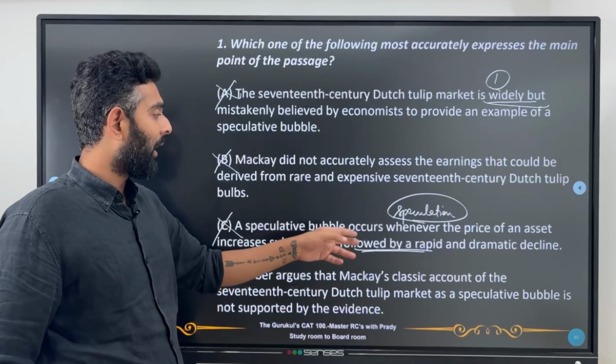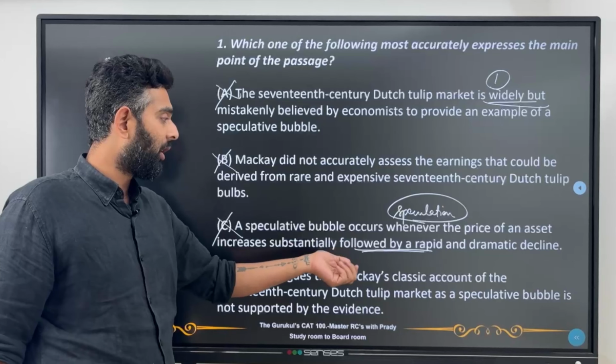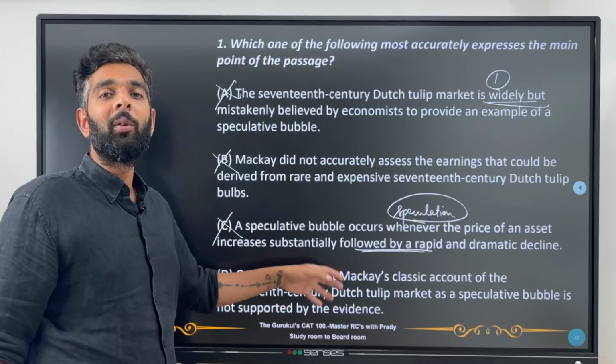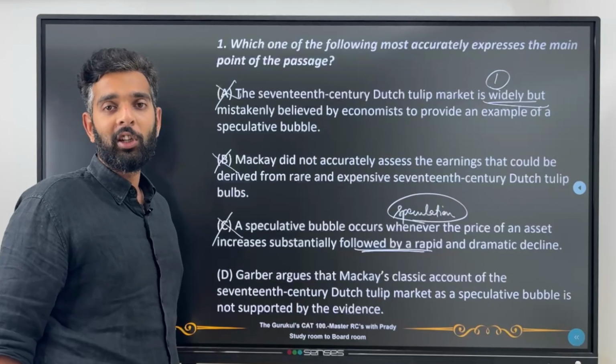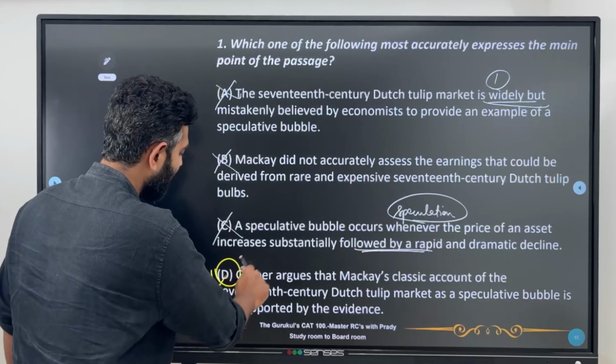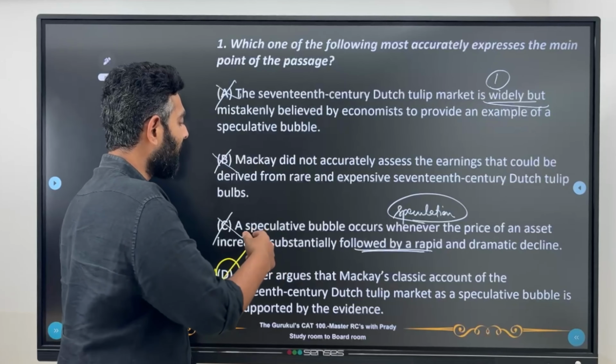Garber argues that Mackay's classic account of the 17th century Dutch tulip market as a speculative bubble is not supported by the evidence. So this is exactly what Garber versus Mackay are talking about with respect to the Dutch tulip speculative bubble. So this should be a very good answer, and this will be our final answer. The correct answer will be D. Now let's go to the second question.